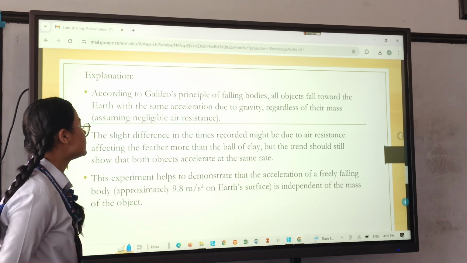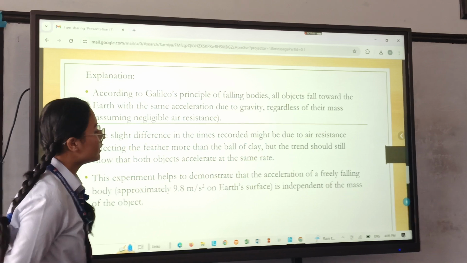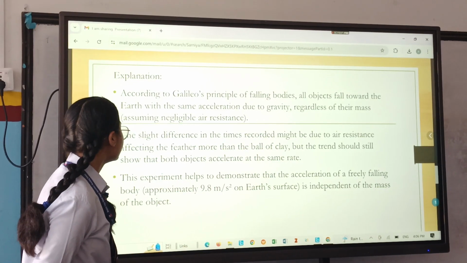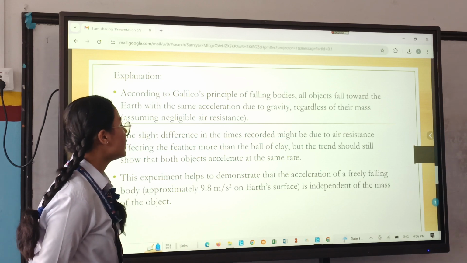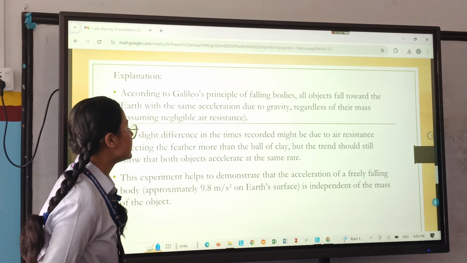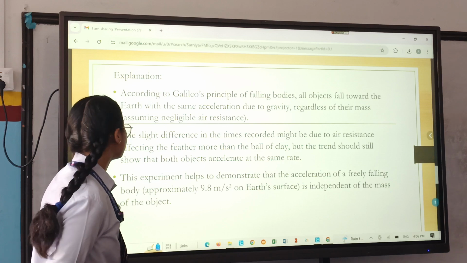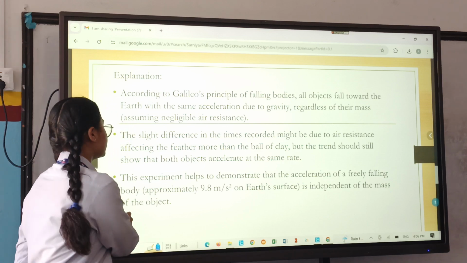This experiment helps to demonstrate that the acceleration of a freely falling body, approximately 9.8 meter per second square on Earth's surface, is independent of the mass of the object.